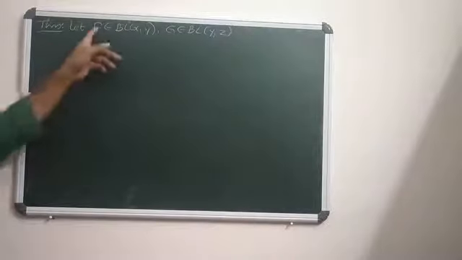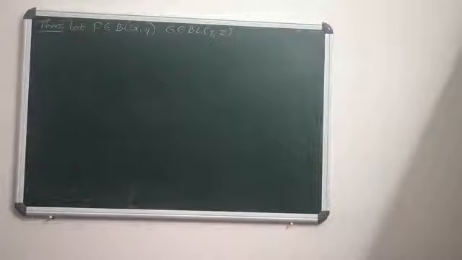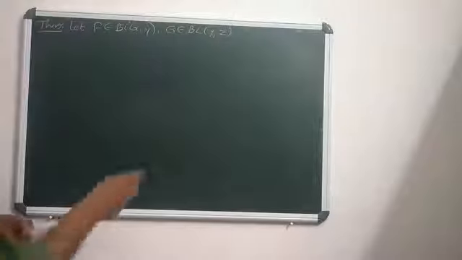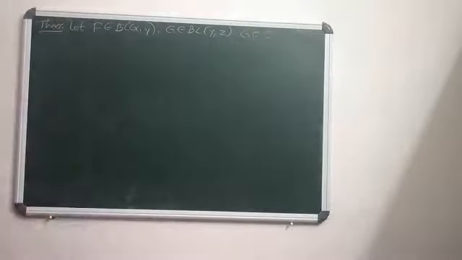F is a bounded linear map from X to Y, and G is a bounded linear map from Y to Z. And one of them is compact, either F or G, meaning either F or G falls in CL. Then GF, the product, falls in CL(X,Z).